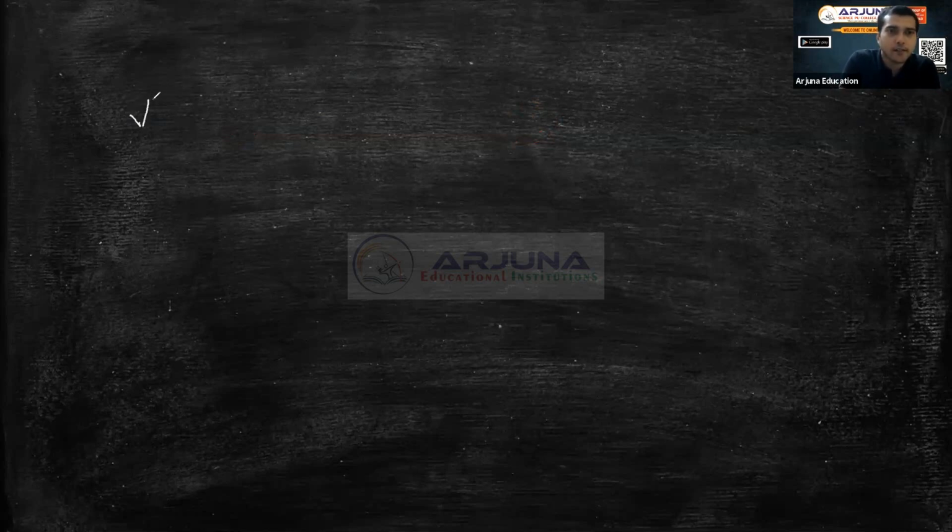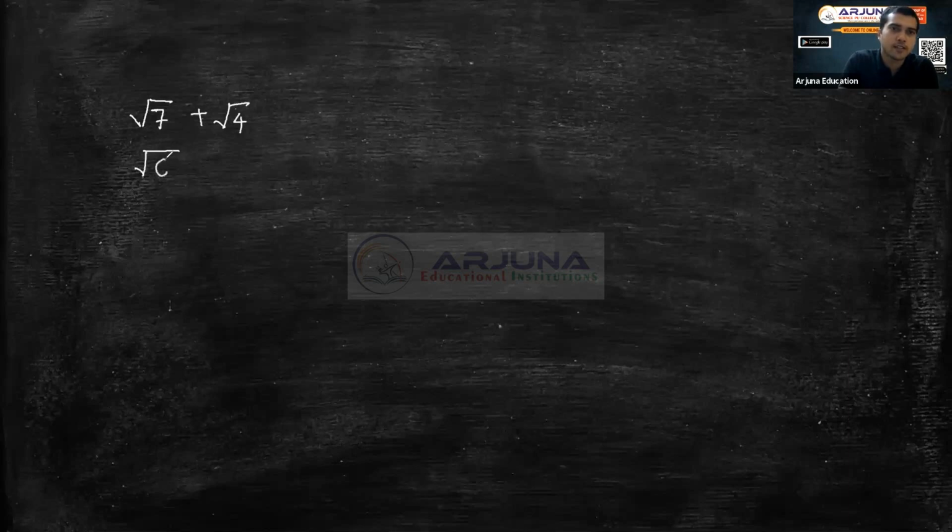Root 7 plus root 4 is bigger, or root 6 plus root 5 is bigger? Say this is x1, this is x2. Which is bigger?